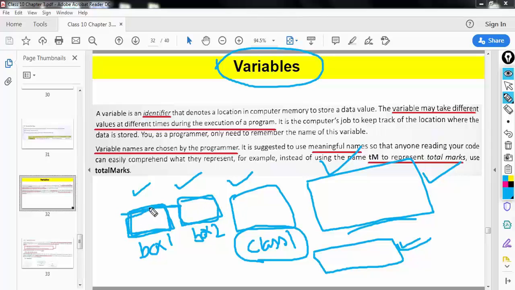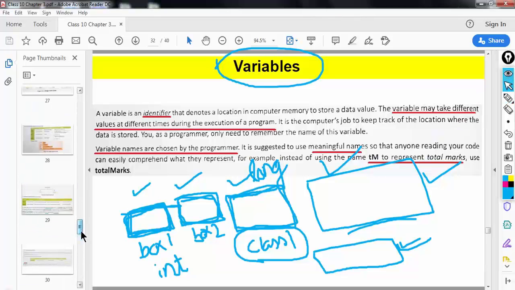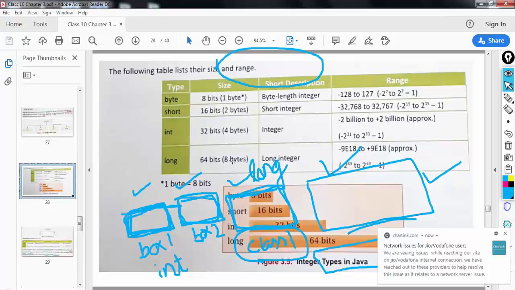So the size of box 1 and the size of box 2 is the same because both of them are of type int. But the third box will store long kind of data. That is why its size will be bigger than box 1 and box 2, because you know that long requires more memory, right? So if you come here, long requires 8 bytes of memory, whereas int requires 4 bytes of memory.